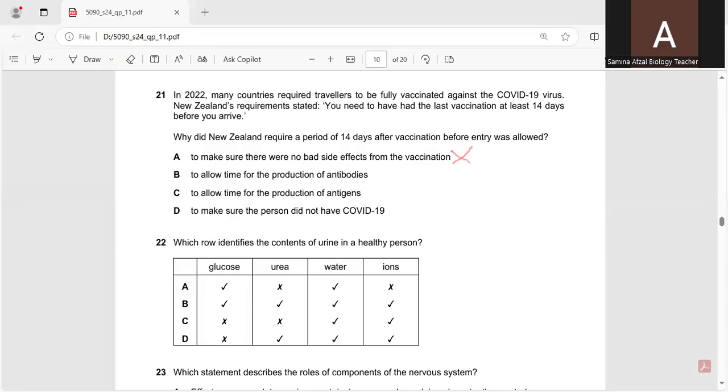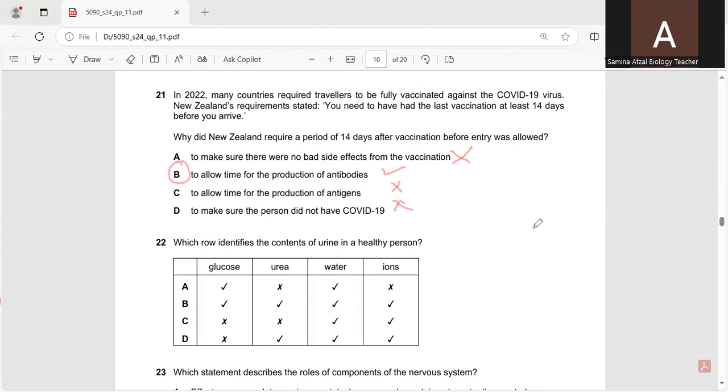To allow time for the production of antibodies, it can be the correct option. To allow time for the production of antigens: antigens are already present in the vaccination. To make sure the person did not have COVID-19: vaccination is always given prior to any type of infection appearing in the body. So B is the correct option, as when vaccination is injected into the body, then antibodies are produced as a result of this vaccination. So B is the correct option.